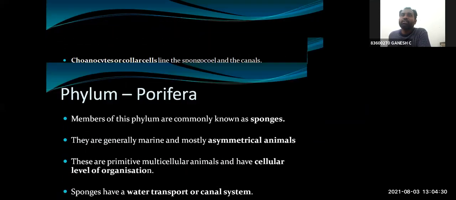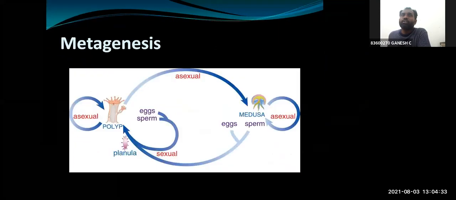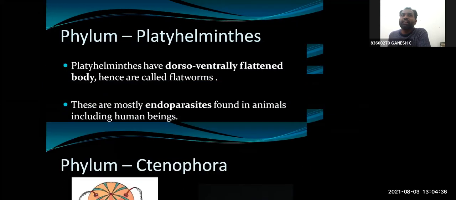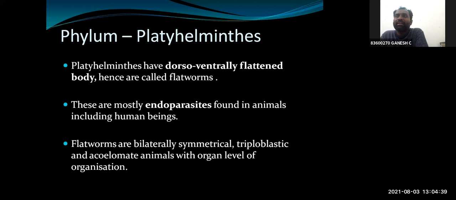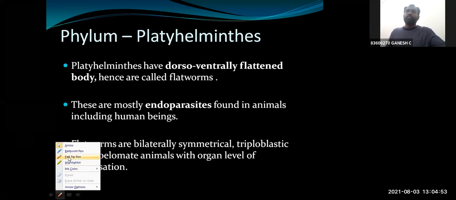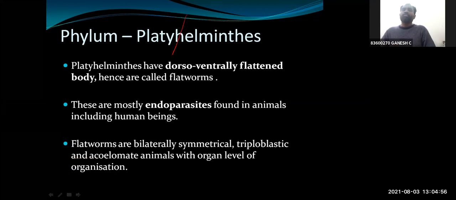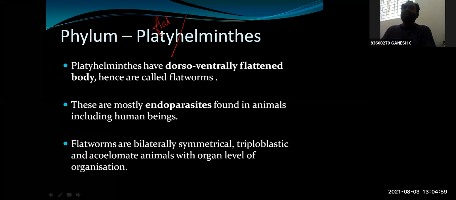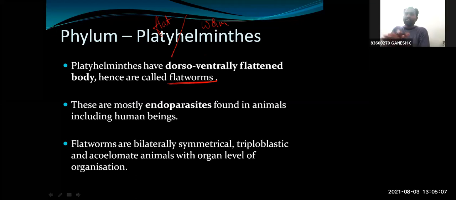So we have finished with Porifera, Coelenterata, Ctenophora in yesterday's class. So now we are going with Platyhelminths. Always in biology, it's very easy when you know the names or when you split and learn the names. So platy means flat, they are dorso-ventrally flattened structure. Platy means flat and helminth means worm. Therefore, they are generally called flatworms. They are dorso-ventrally flattened. They are pressed.